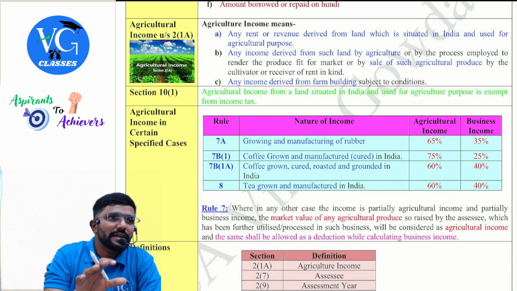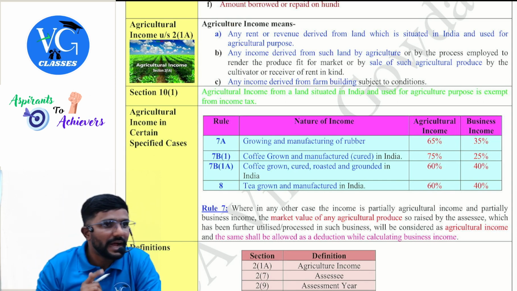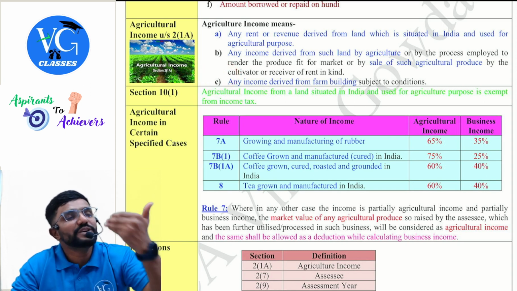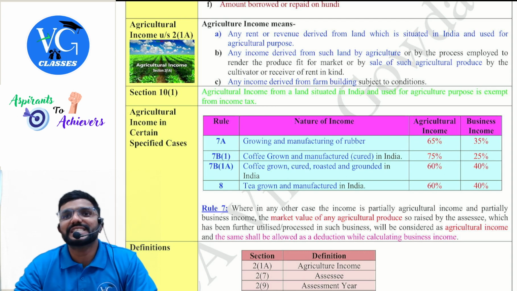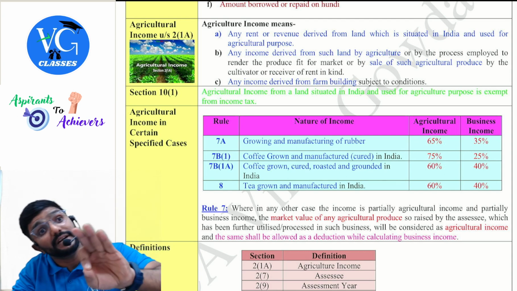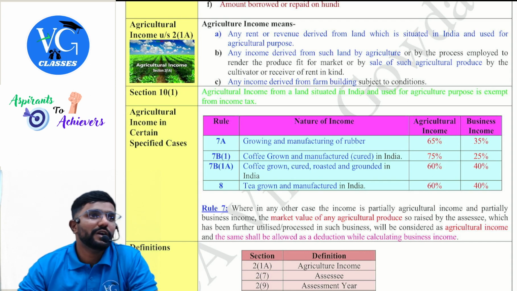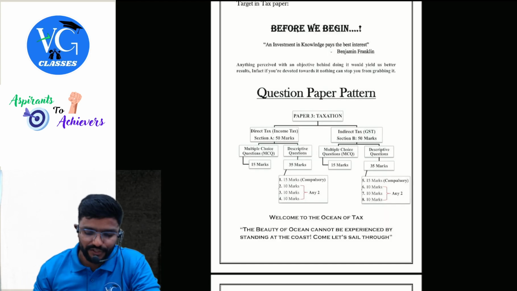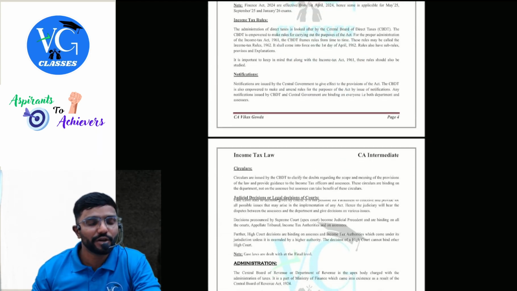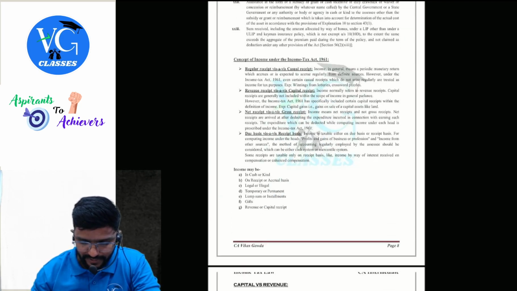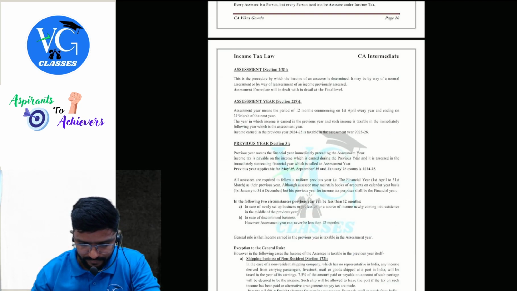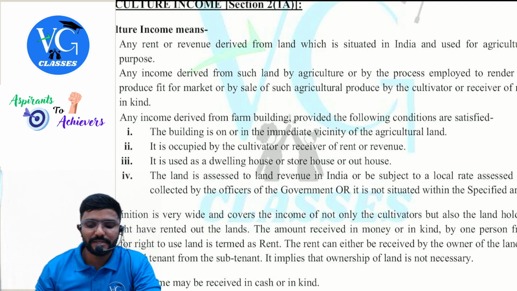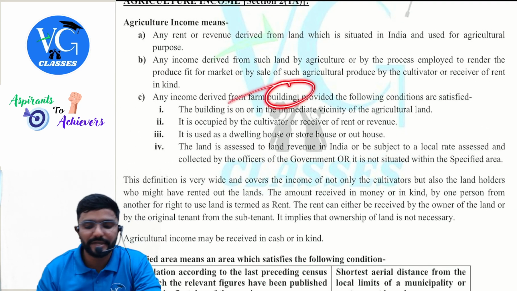Next, sir, in the land or next to land, there is one building. I have some income from that building. Is that also agriculture income? They have put 4 conditions. If all 4 conditions are satisfied, yes, the income from building can be agriculture. If not, then income from building will not be agriculture, guys. So please be careful. These 4 conditions are only for building and not for land. Okay, I'll just take this from my provisions book. Just a minute. Because those 4 points also I will just cover. Guys, please be careful. These 4 points are only for building element.